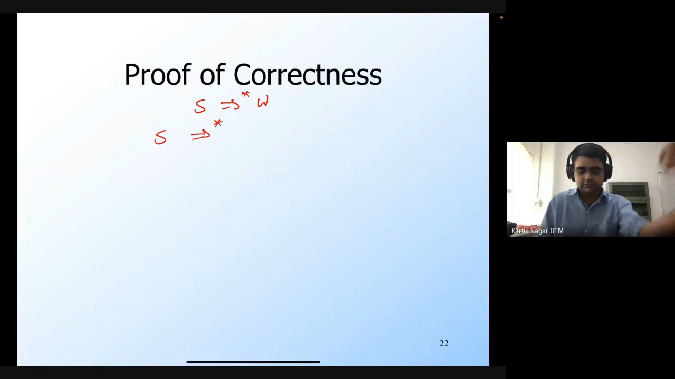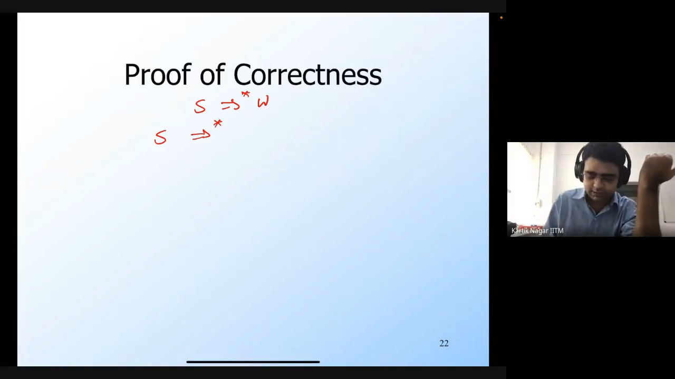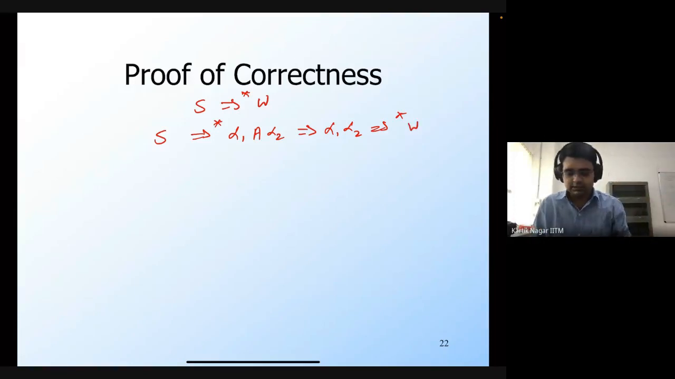So let's say that beginning from S you reach some particular sentential form, let's say alpha 1 A alpha 2, and then I use an epsilon production here. So I get alpha 1 alpha 2, and then from there I derive W. So we want to show a contradiction, which means that let's say this is the smallest derivation of W, and we want to show that I can construct an even smaller derivation where I will not have to use this particular epsilon production.